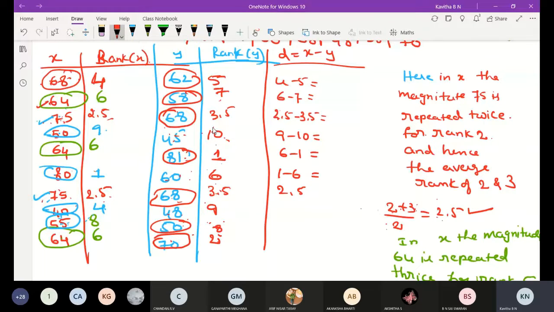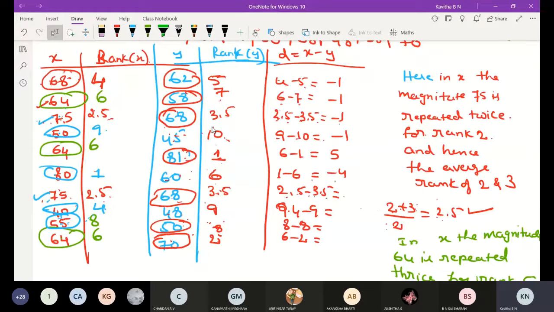Okay, means here 2.5 minus 3.5, 4 minus 9, then 8 minus 8 is 0. Next, 4 minus 5 is minus 1, 6 minus 7 is minus 1, 2.5 minus 3.5 is minus 1, 9 minus 10 is minus 1, 6 minus 1 is 5, 1 minus 6 is minus 5, 2.5 minus 3.5 is minus 1.